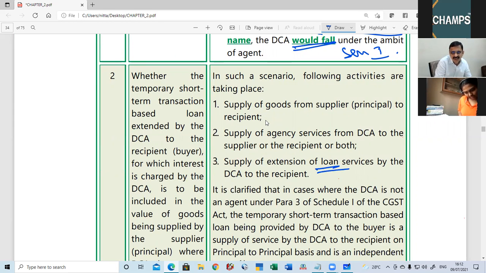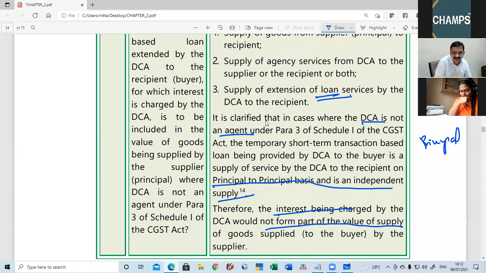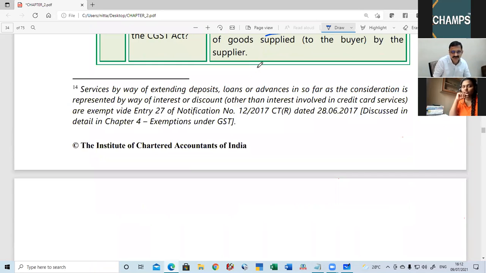Next question is with regard to interest. It is clarified that if the Del Creditor agent is not an agent, then he is a recipient on a principal to principal basis and an independent supplier, and interest charged will not form part of value of supply. So if the invoice is given in the name of the principal, interest will not form part of consideration.